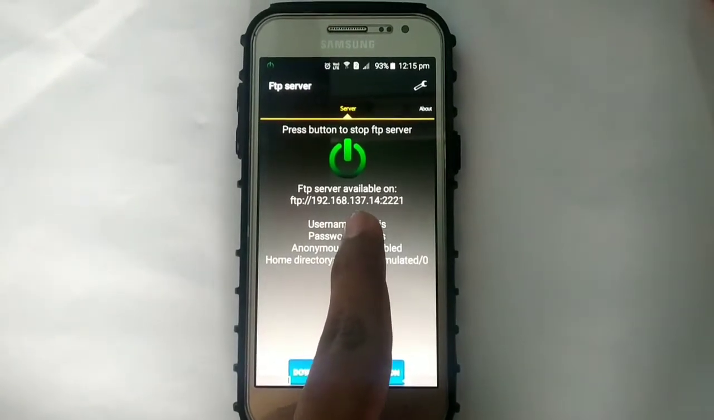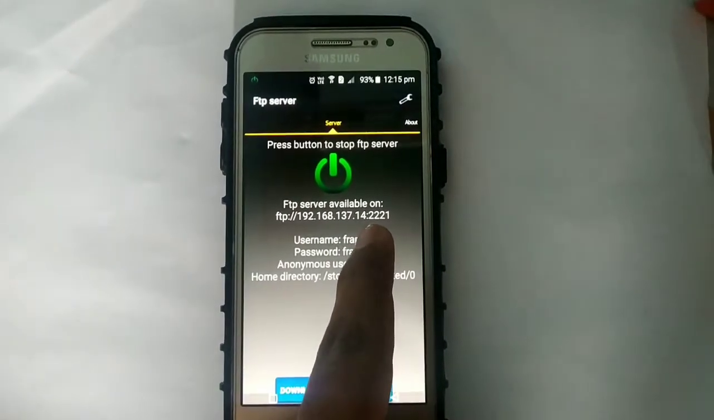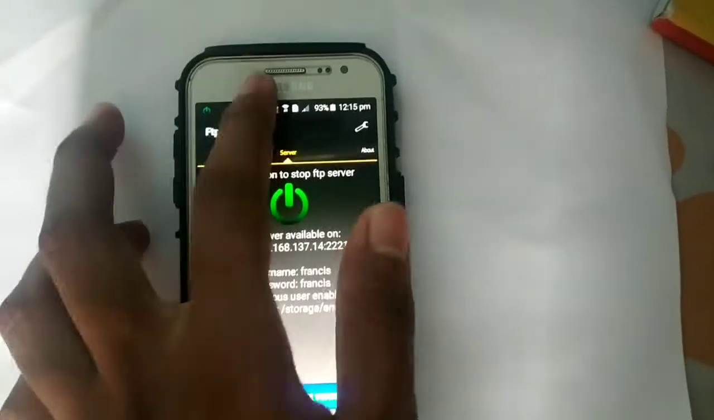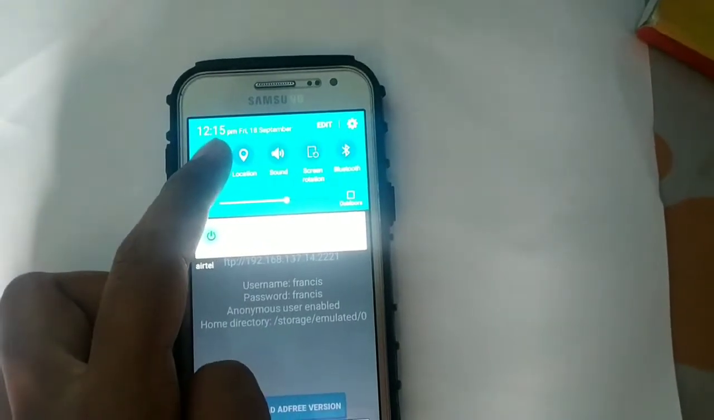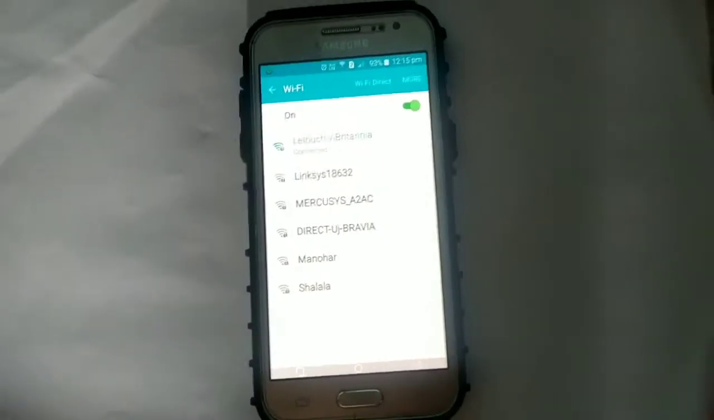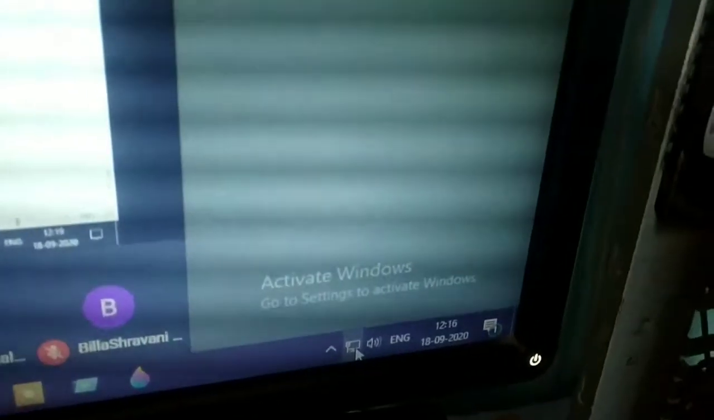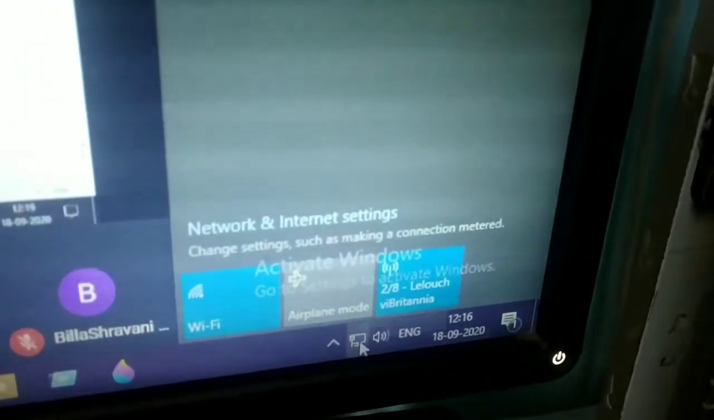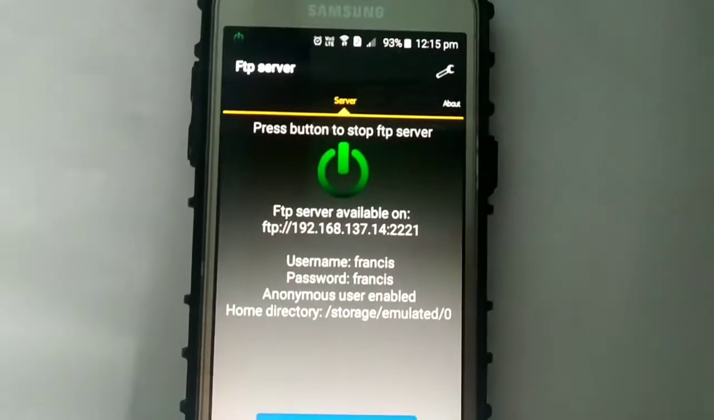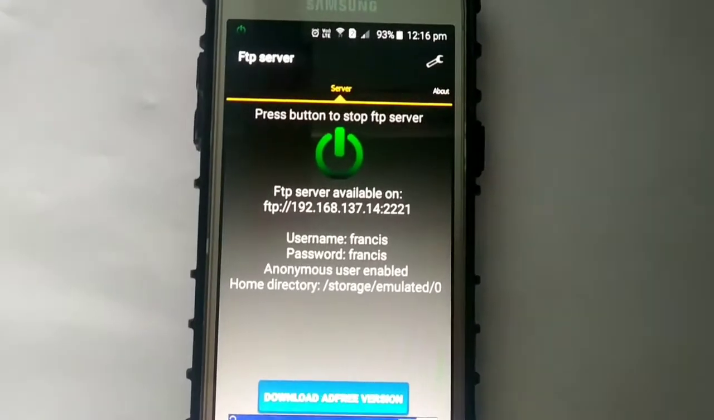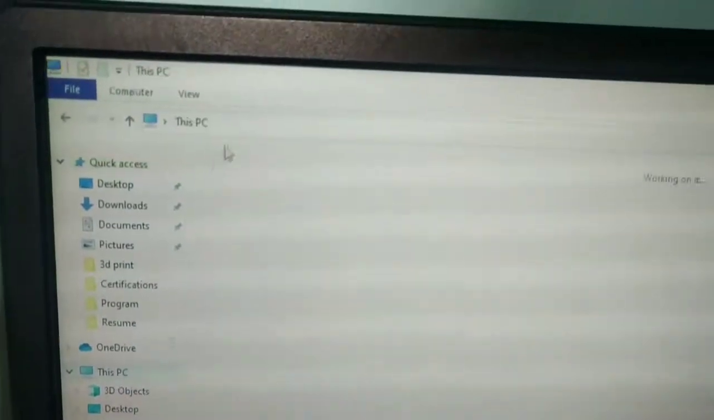But the main thing is your smartphone and the PC or laptop should be connected to the same Wi-Fi network. You can see I am connected with my desktop hotspot, and my computer is also, obviously, in the same network. It won't cost any data, so you can turn on hotspot and turn off the data and connect to the Wi-Fi or hotspot. You just have to be in the same network.